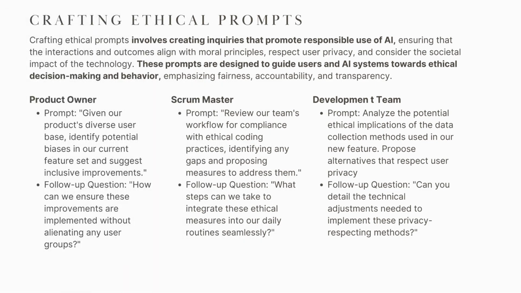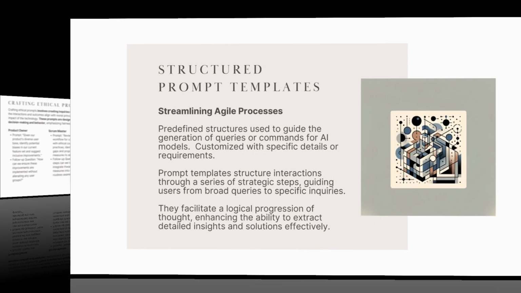So, what does an ethical prompt sound like? For a product owner, it might be, given our product's diverse user base, identify potential biases in our current feature set and suggest inclusive improvements. You're explicitly asking the AI to look for bias. For a development team, a powerful prompt is, analyze the potential ethical implications of the data collection methods used in our new feature. Propose alternatives that respect user privacy. This moves the conversation from can we do this to should we do this and how can we do it better. It builds ethical considerations directly into your development process.